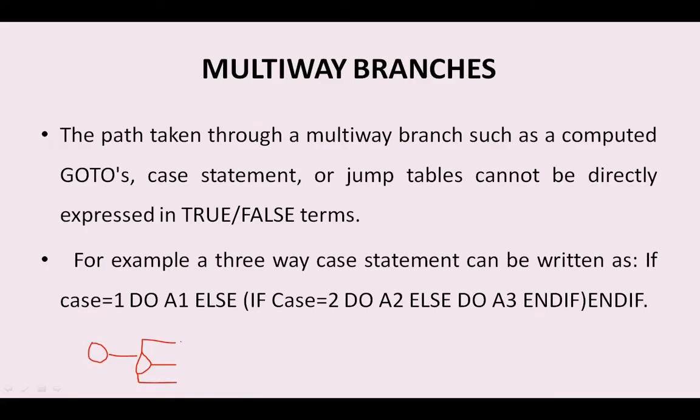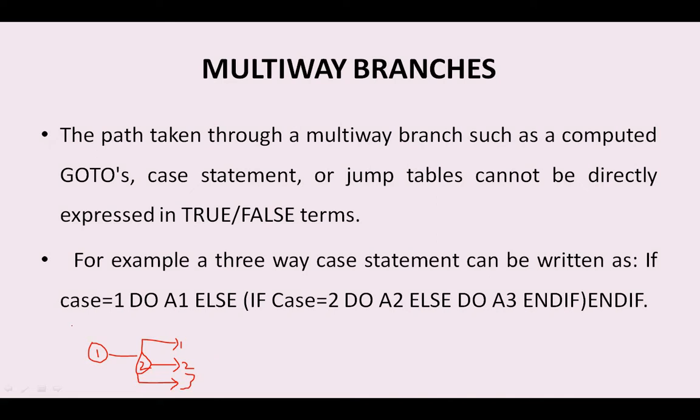So how many branches are there here? Totally three branches. This is node 1 and this is node 2. In such situations we can't say the value is true, and we can't say the value is false. So this is a multi-way branch example, with three branches totally.